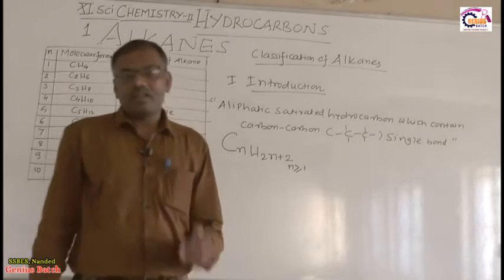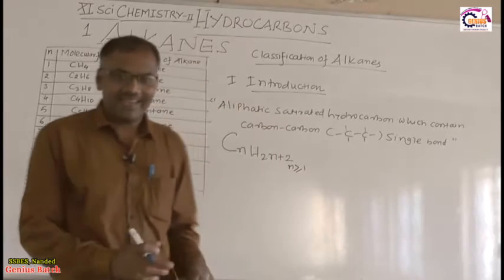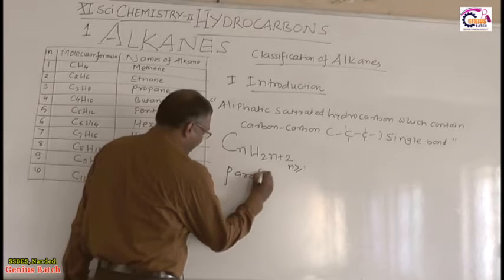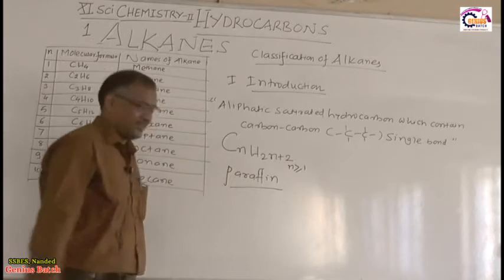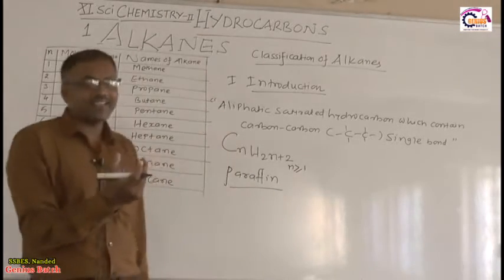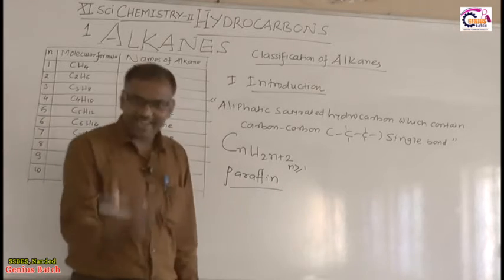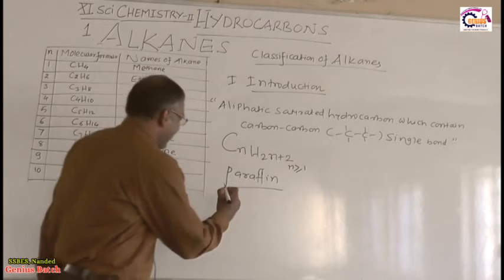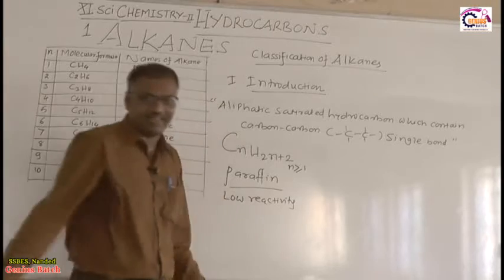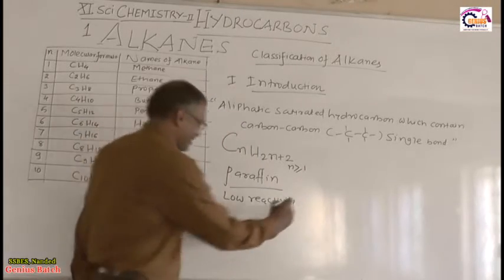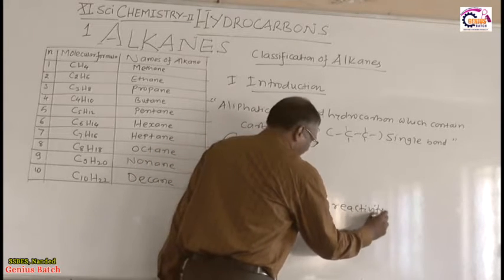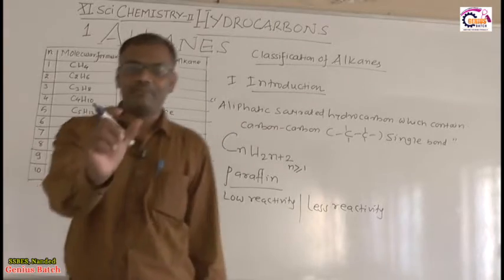Now, what is the other name of alkane? Alkane is also called paraffin. Why are they called paraffin? Parum in the sense little, affinis reactivity, meaning alkanes have low or less reactivity. Therefore alkanes are also called paraffin.